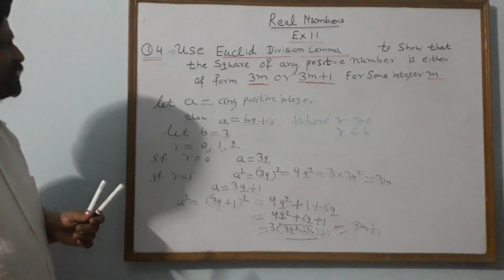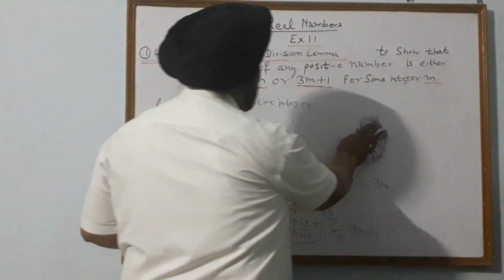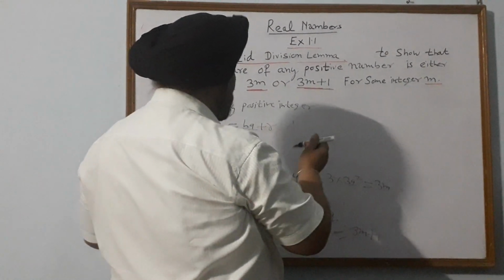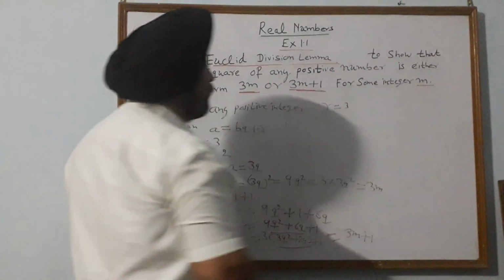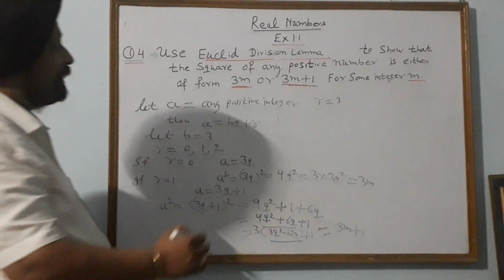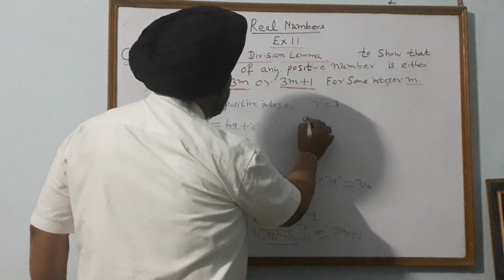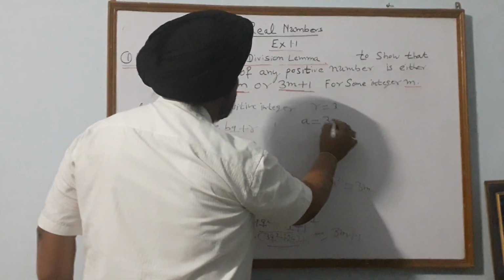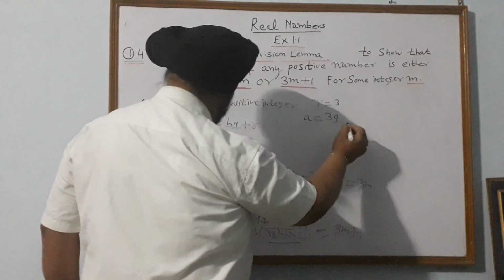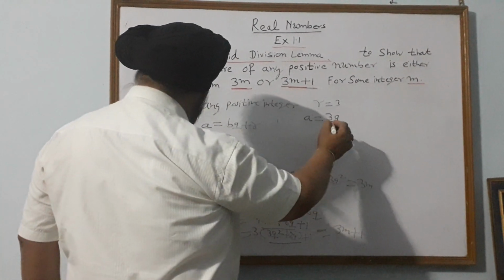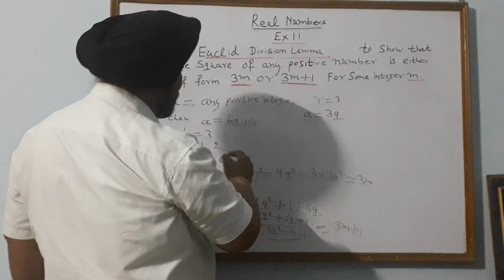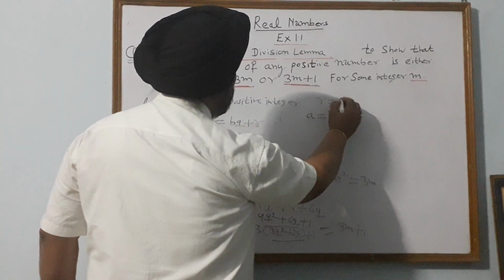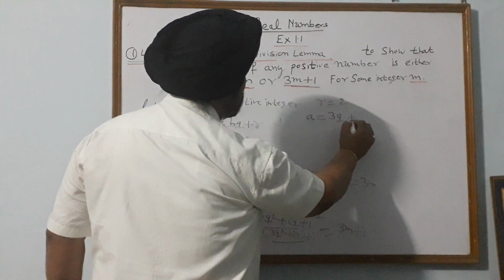Now we will take the last value of r. What is the last value of r? r can take the value 2.